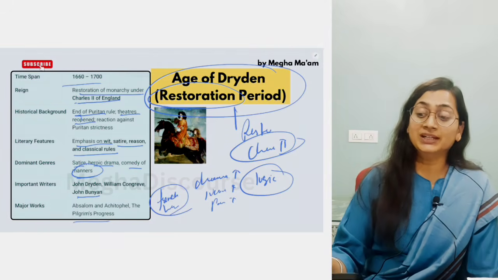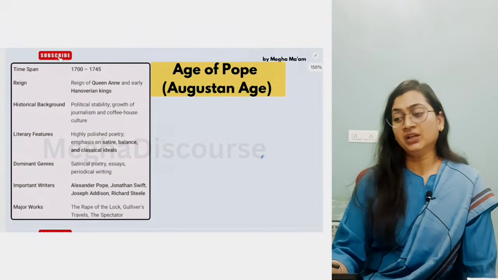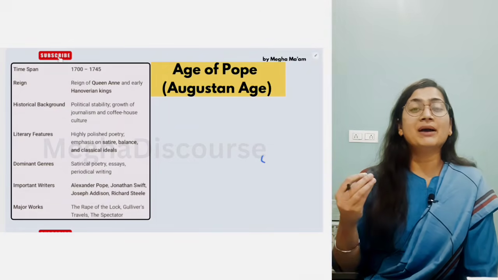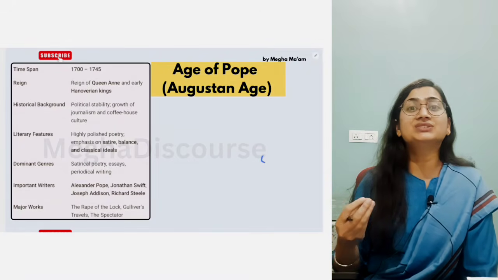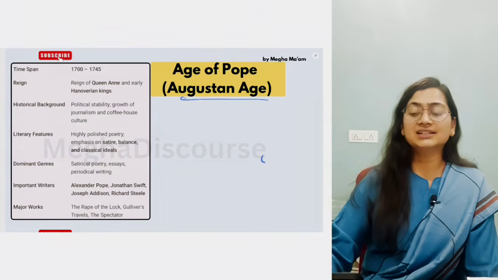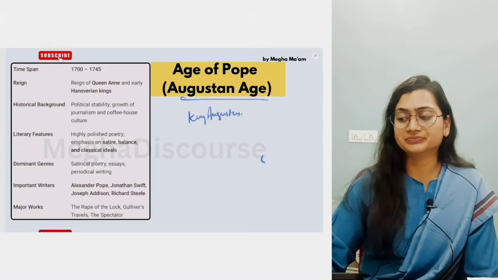Okay, so now the other one we have is the Age of Pope. Now what happened in this age? Pope, as you know, is the mastermind. Pope used wit, he used satire. This is the Augustan age. Augustan, after the name of King Augustus.